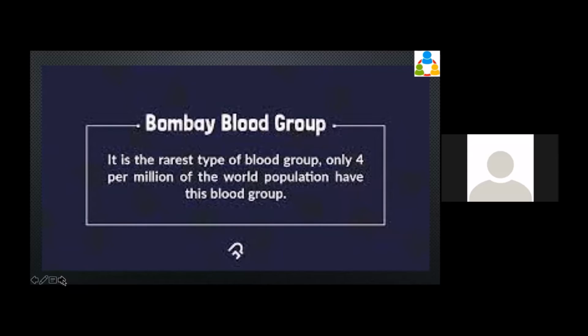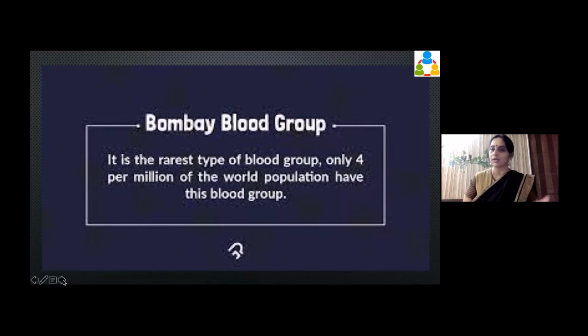Right? So when we are testing, you have already seen how we test for blood groups. We check for A antigen, we check for B antigen, but we don't check for H antigen before we say it is O, A, B, whatever. But if the blood group is O, O negative especially, then you must also check for H antigen. Then only you can be sure that it is O blood group or Bombay blood group.